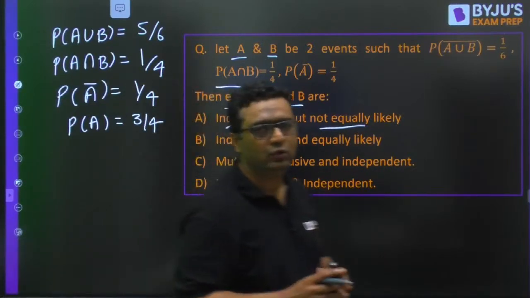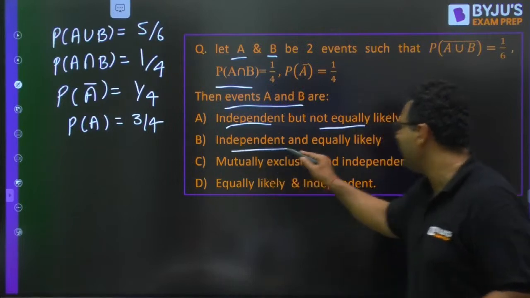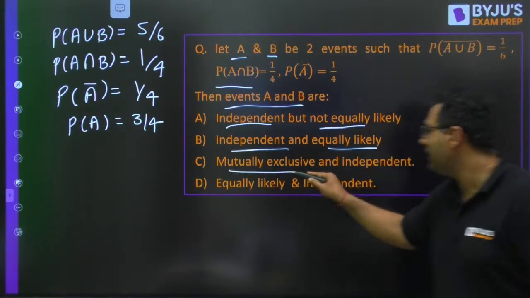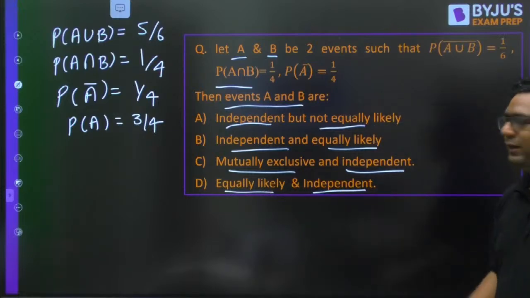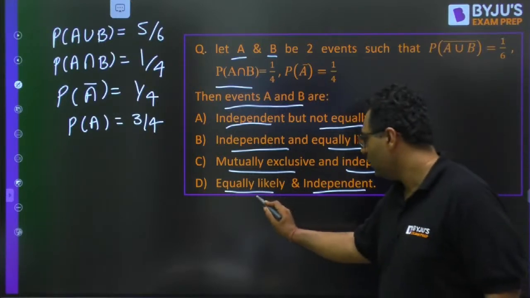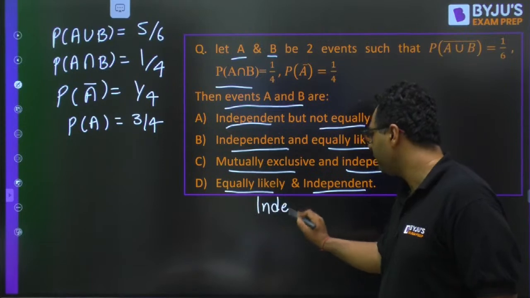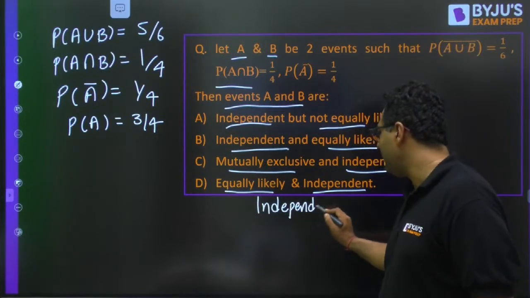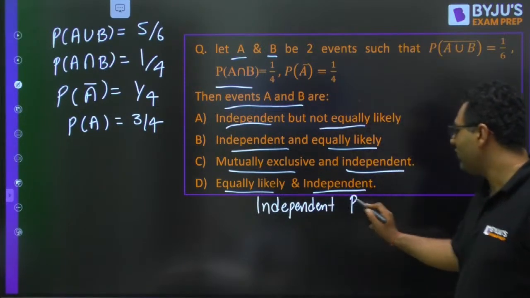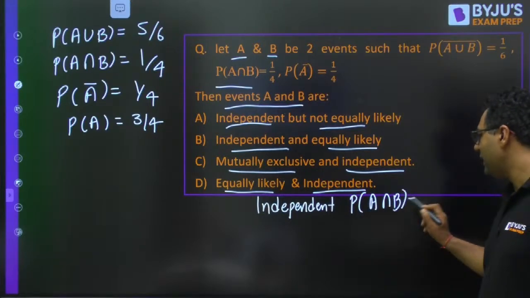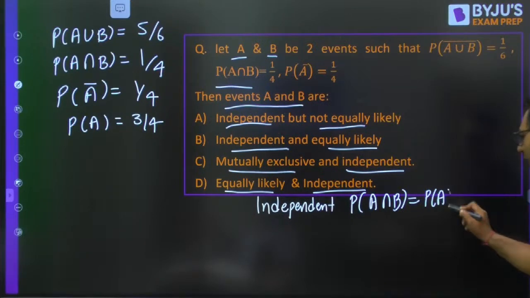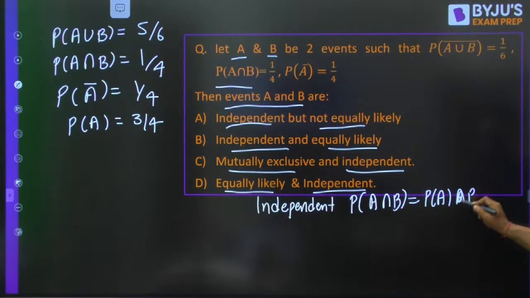First of all, you need to see the options: independent and equally likely, mutually exclusive and independent, equally likely and independent. You need to see there are three words. One is independent. For independent, we know if I am able to get probability of A intersection B equal to probability of A times probability of B, I can call them independent.